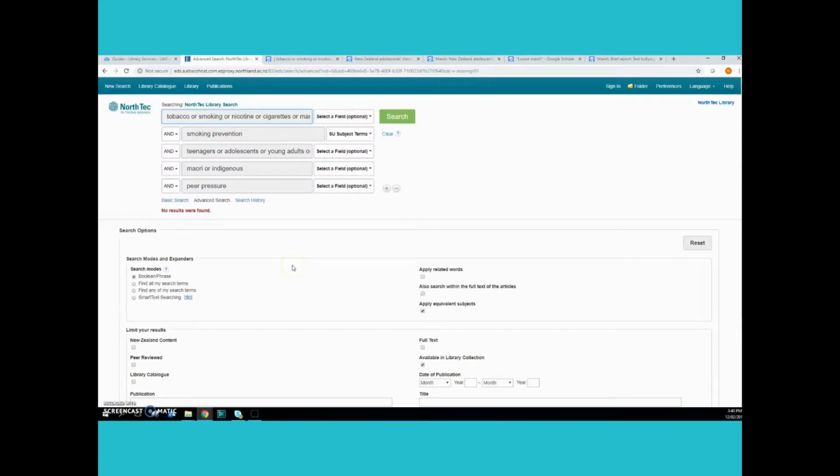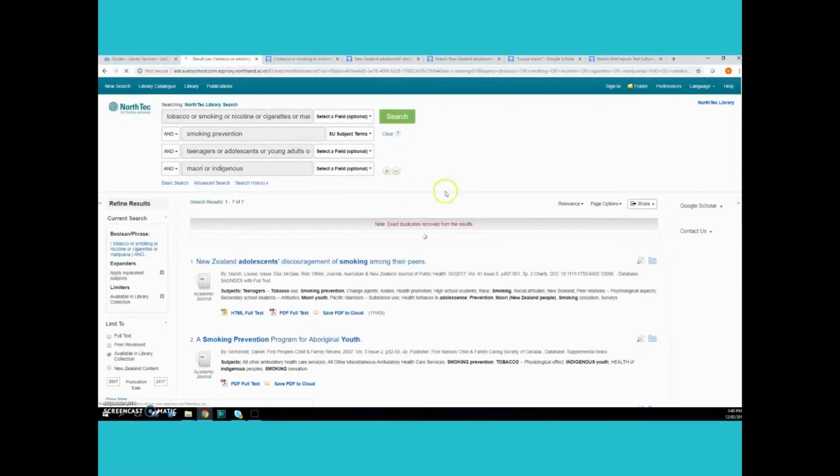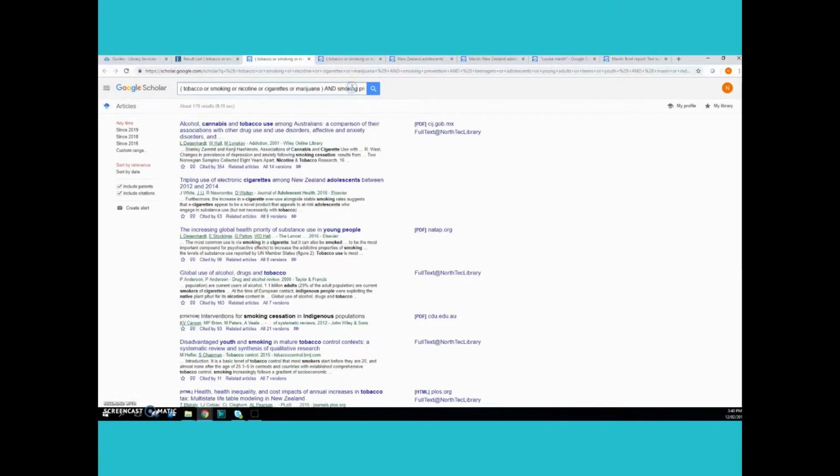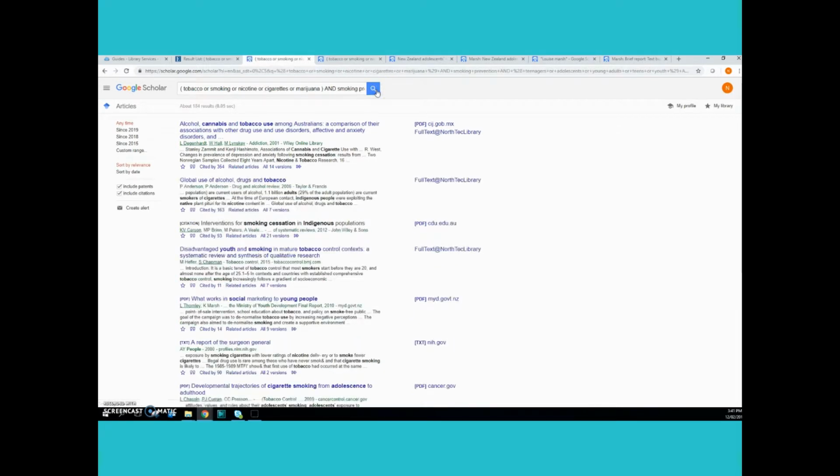To use that Google Scholar link, you must have some results. You see, you can't see the link over the side. So if you're getting no results, take away the last one. I'm going to cut that and search again so I've got some results. Clicking on the Google Scholar link. And now I can go to the end and add that in using the AND Boolean operator again. Here we are.